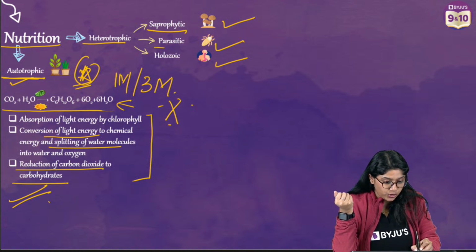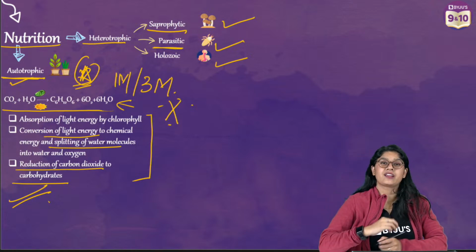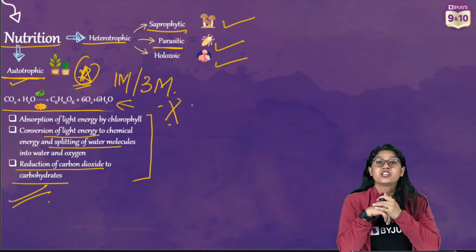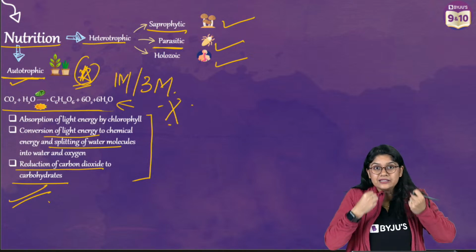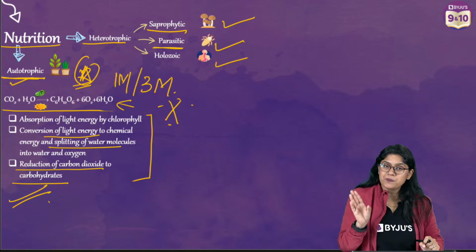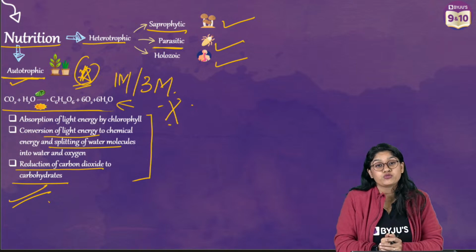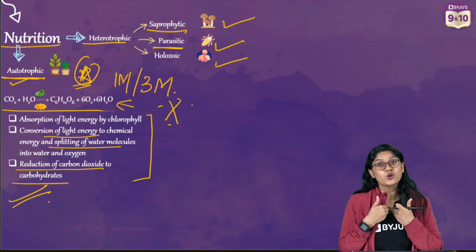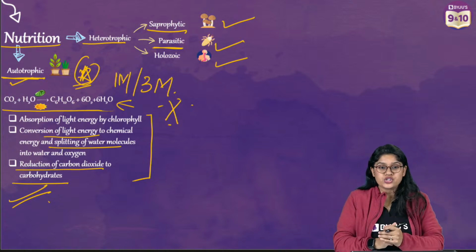Then we have the parasitic mode of nutrition. Sometimes lice get into the hair, right? Of course, in plants also we have various parasitic plants which obtain the nutrition from the host. They will not do any work, but they'll obtain the nutrition from the host. And at the end, we have the holozoic mode of nutrition, which we see in humans. We take the food, digestion happens, and from there we get the energy. Clear?